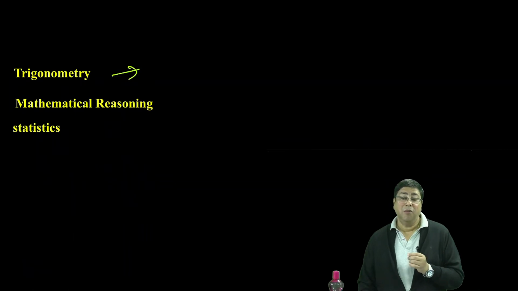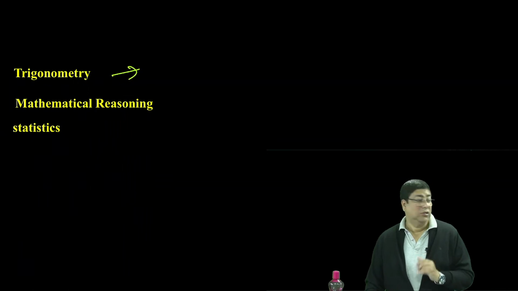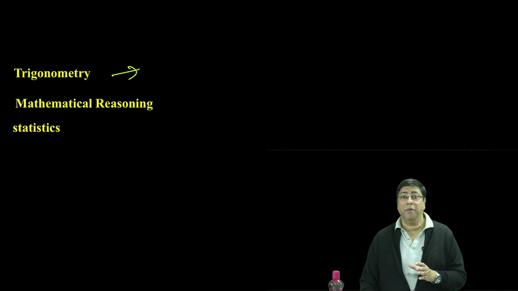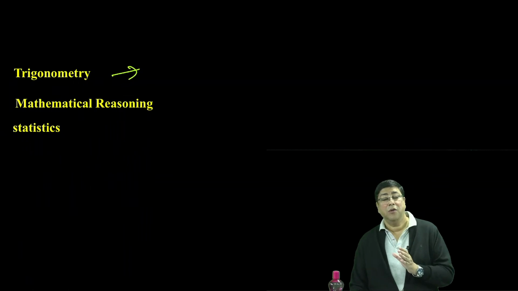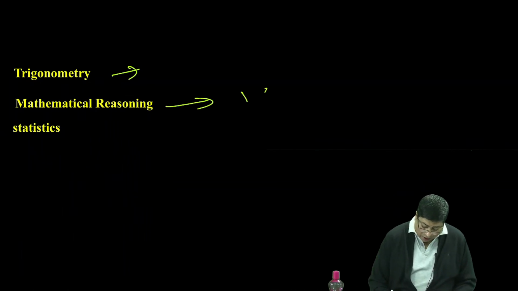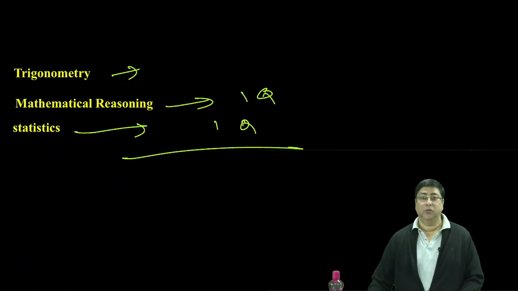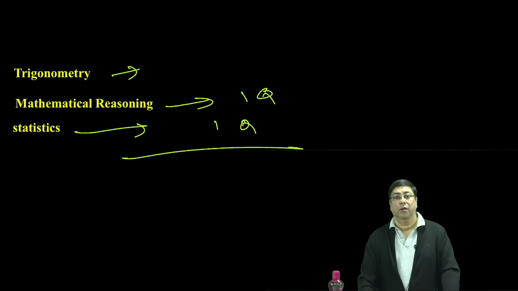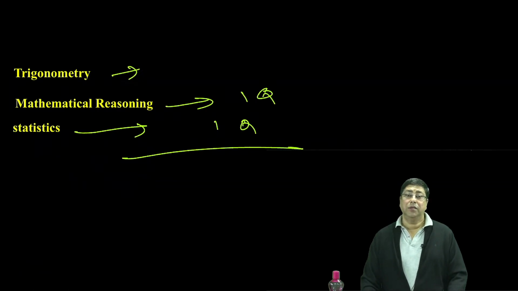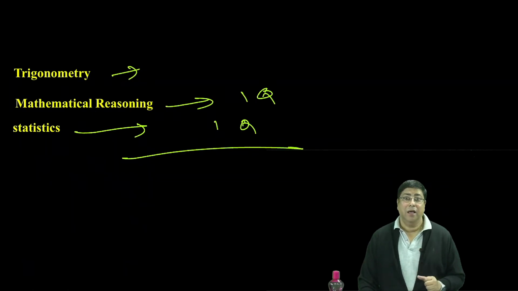Then one particular chapter is very important, that is trigonometric equation, which is the most important. Everybody, trigonometric equation must be ready, must be prepared properly. And mathematical reasoning, one question always comes. Statistics, one question always comes. Must do this, must finish. These are the chapters. These chapters must be studied, everybody, and we have to win the match.